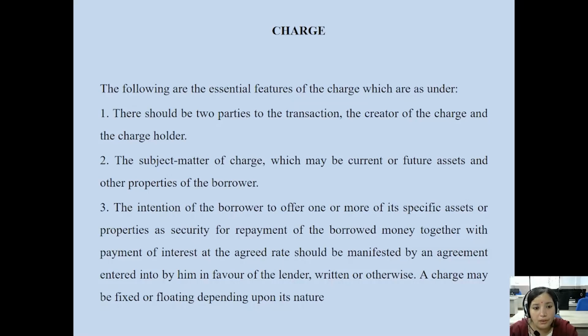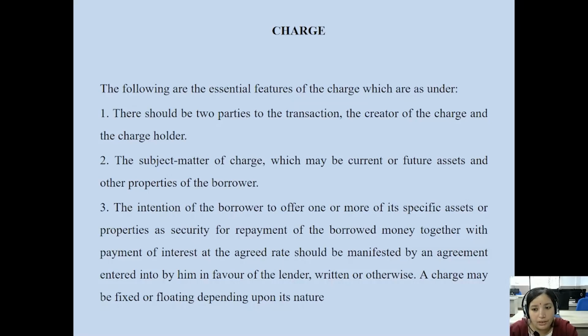These two are the persons responsible for the charge being created over the assets or properties of the company, the two parties involved in that particular transaction of charge. The first is the creator of the charge and the other is the charge holder.